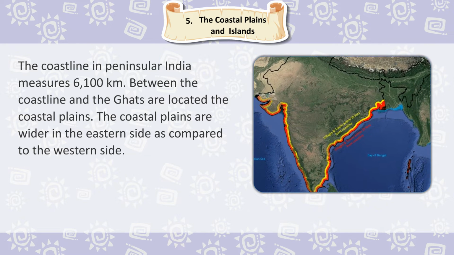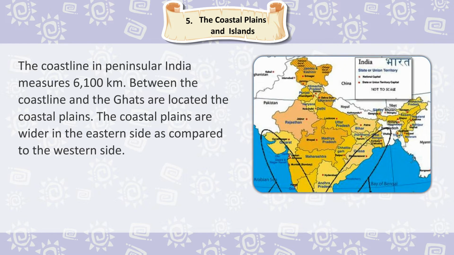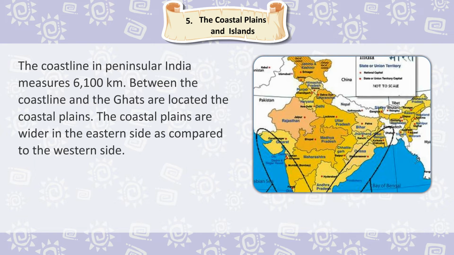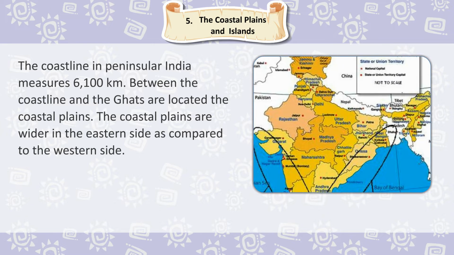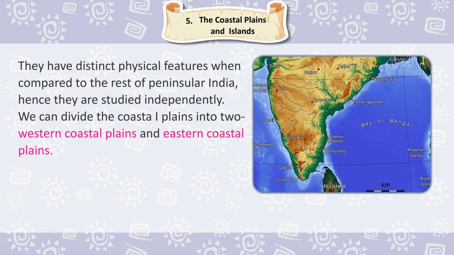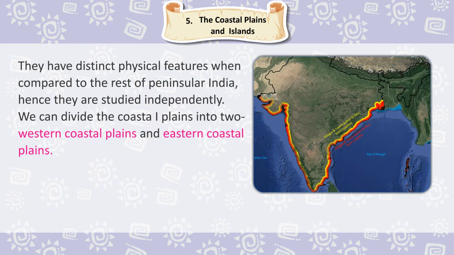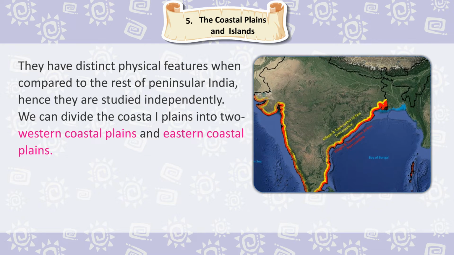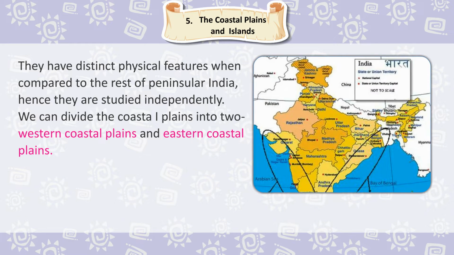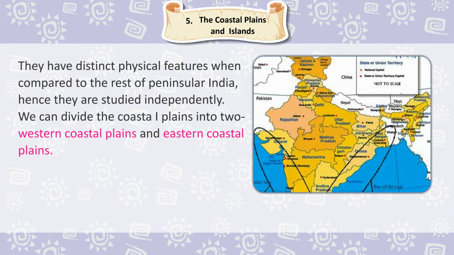Between the coastline and the Ghats are located the coastal plains. The coastal plains are wider in the eastern side as compared to the western side. They have distinct physical features when compared to the rest of peninsular India, hence they are studied independently. We can divide the coastal plains into two: Western Coastal Plains and Eastern Coastal Plains.